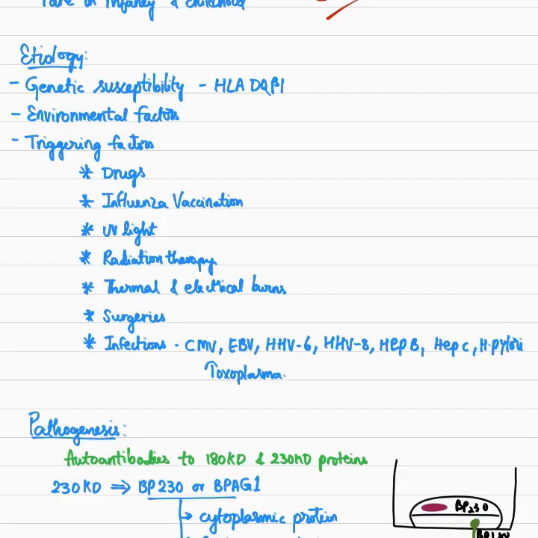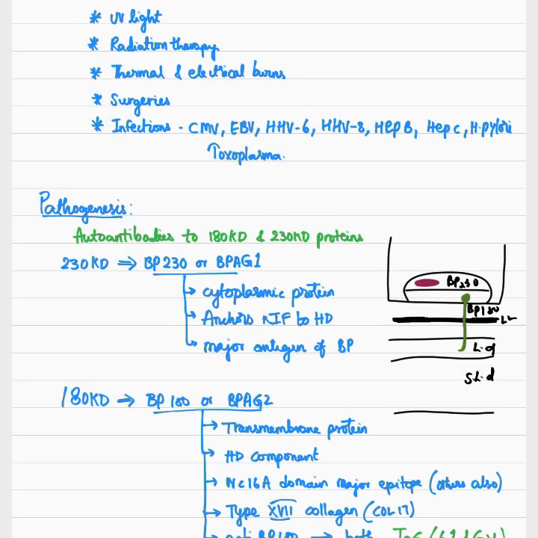agents can cause bullous pemphigoid. Even UV light therapy or radiation therapy, especially in breast cancer therapy, can also be responsible. Certain thermal and electric burns, and even some surgeries, and certain infections such as cytomegalovirus, Epstein-Barr virus, HHV6, HHV8, Hep B, Hep C, H. pylori and toxoplasma can also trigger bullous pemphigoid.